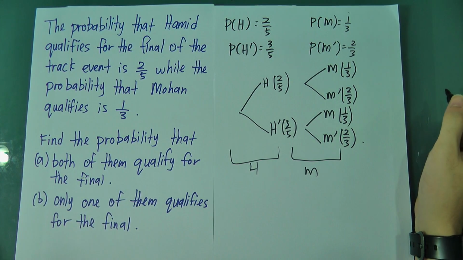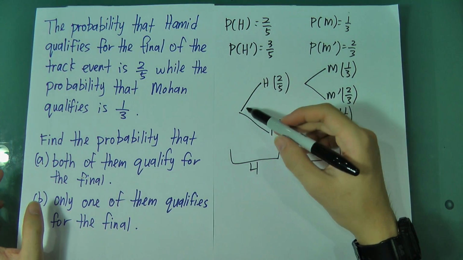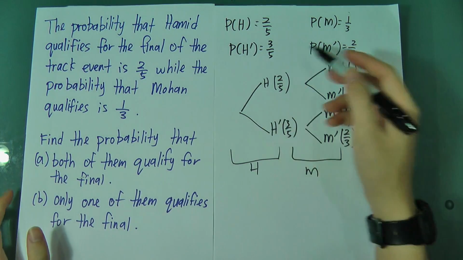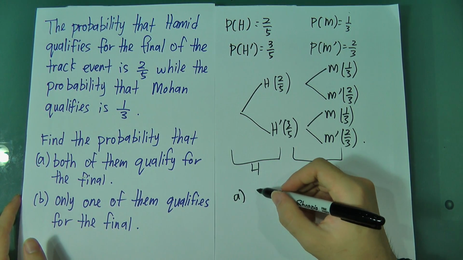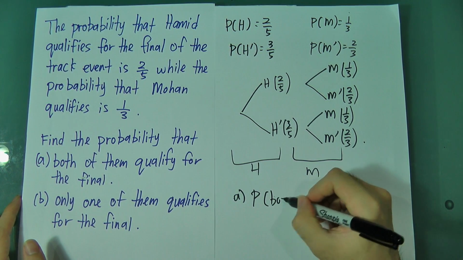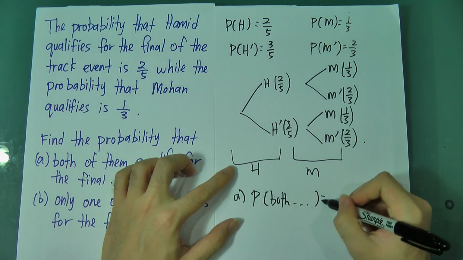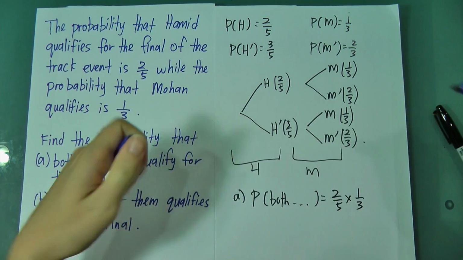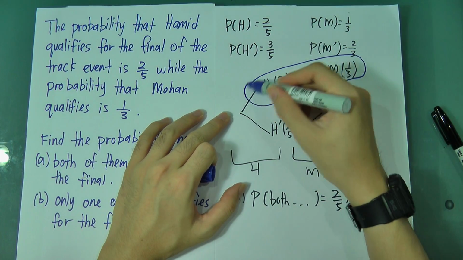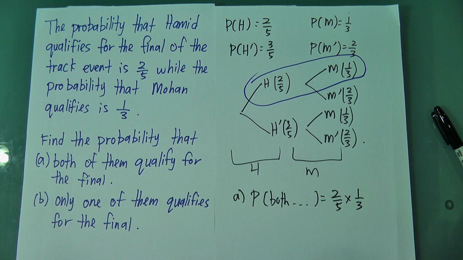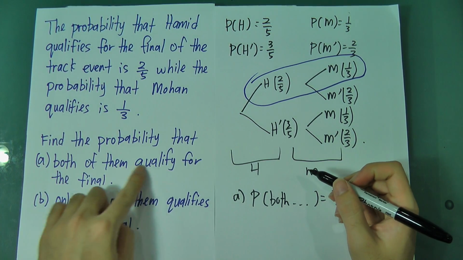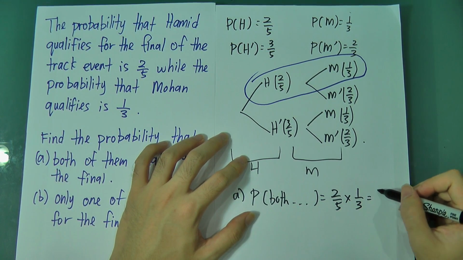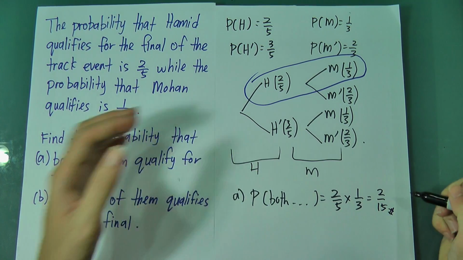Alright, so when they say both of them qualify for the final, it means Hamid being qualified and the same for Mohan. So it's this combination. So it's very simple. Probability that both of them qualify, you just write it all. So it equals 2 over 5 multiply 1 over 3, because it's this combination. Both of them qualified for the final. So you just solve it. You get 2 over 15. This is the answer. Alright.